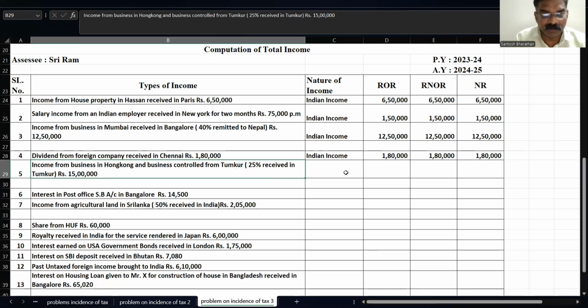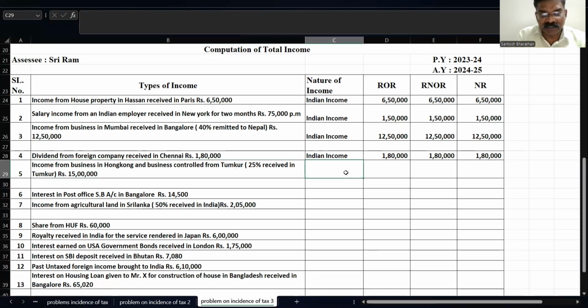Next, income from a business in Hong Kong and business controlled from Tumkuru. 25% received in Tumkuru. See, we have a Mr. Sriram who is having a business in Hong Kong. That is a foreign income. But the business is controlled from Tumkur. That means they have a head office in Tumkur, in India, that is controlling their business, which is situated in Hong Kong. So I say that as a controlled income.